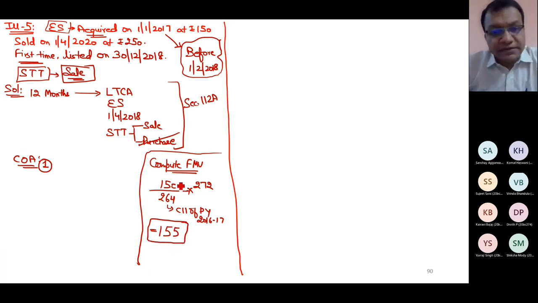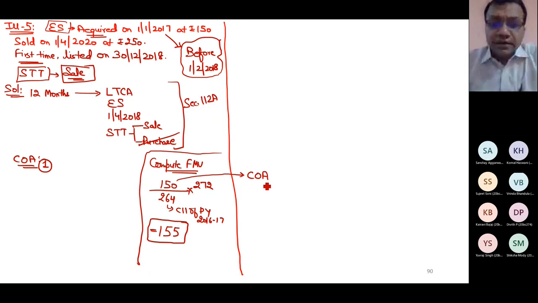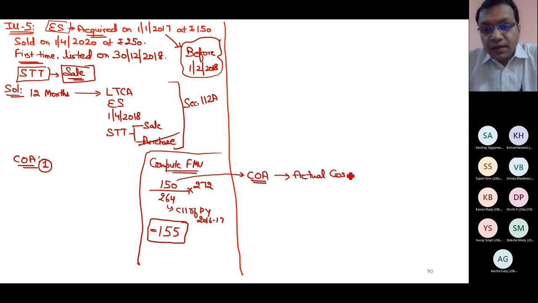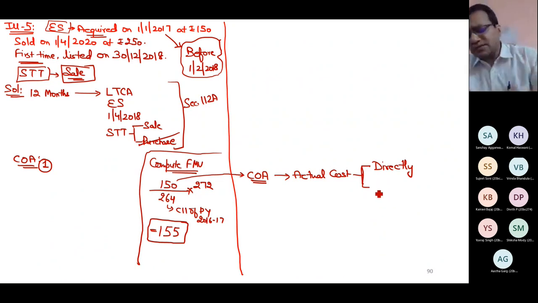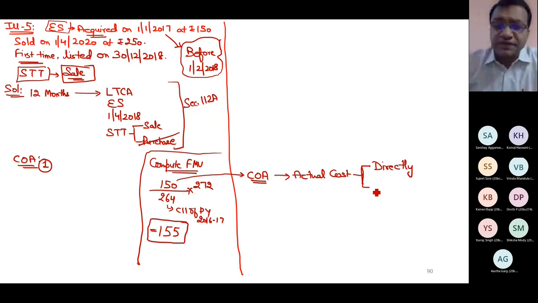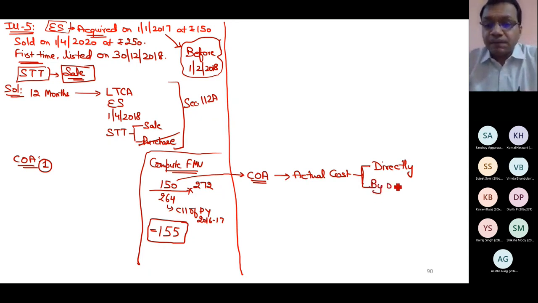And do remember, when I'm taking this cost of acquisition, I applied the same sequence which I was applying earlier, that before determining cost of acquisition, I must have actual cost. Actual cost can be given directly when I actually purchased, or actual cost can be determined in the same circumstances when you do not become the owner by purchasing it but by other means. So I applied the same concept.